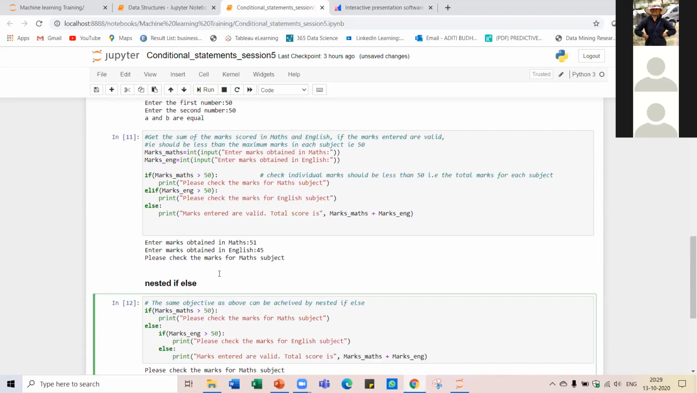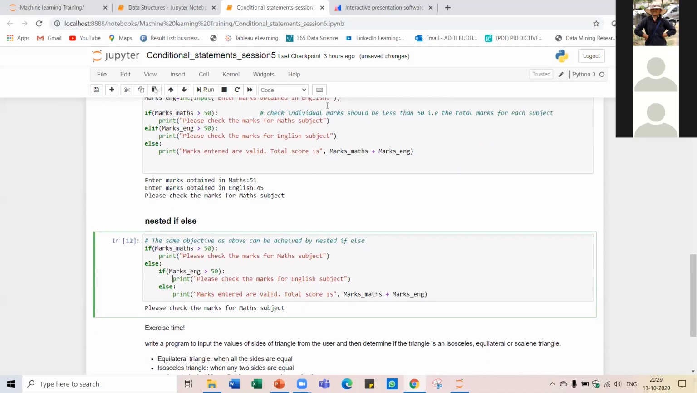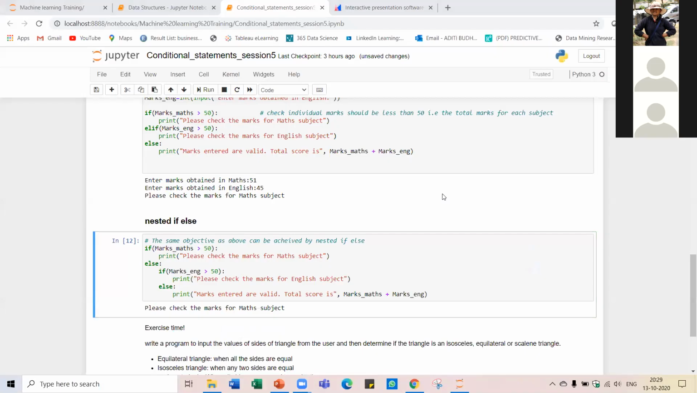So that's all for the conditional statements. Any questions, please? You can shoot it now. Any questions, anyone? If not, there is one exercise that you have to do next. Okay, so no questions. Everything is clear.